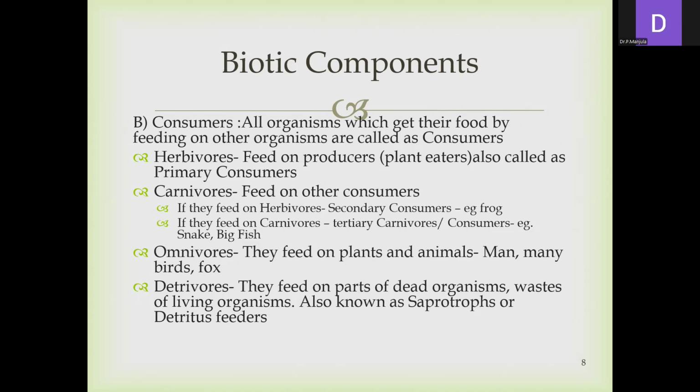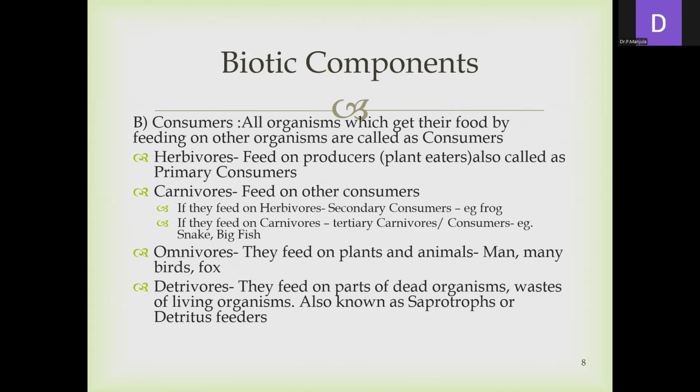These consumers are classified into herbivores, carnivores and omnivores. First is the herbivores. Herbivores mainly feed on the producers only. They are called the primary consumers. Consumers which depend on the producers are called herbivores, that is plant eaters. They eat plants only. Next one is the carnivores.